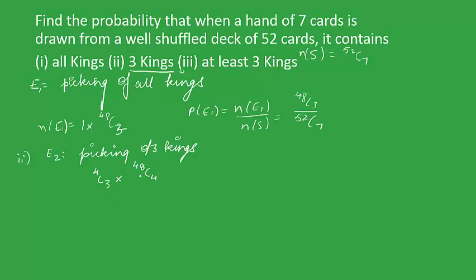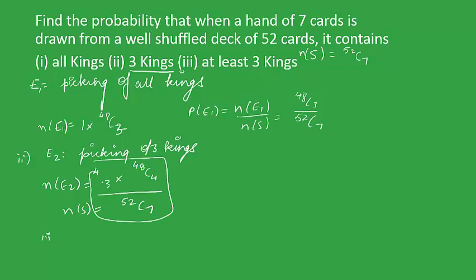So we'll again be left with 48 cards to choose from, and we divide by the total number of outcomes. This will be NE2, the number of favorable outcomes, and this will be NS. So the probability will be given by NE2 upon NS, which is this particular term.